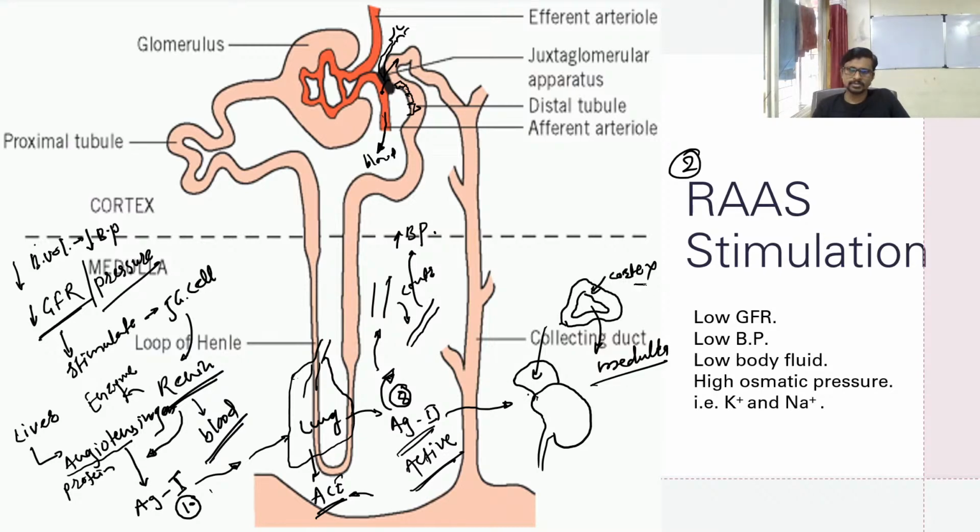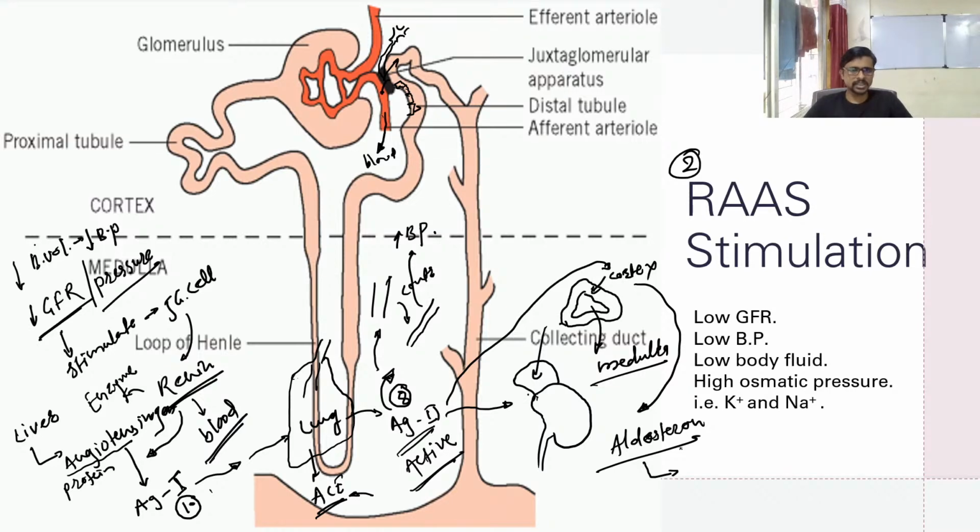Angiotensin 2 activates the cortex, and the cortex secretes one hormone. Can you guess, guys? It's aldosterone. This aldosterone hormone again acts on your DCT and PCT and absorbs sodium and water from the DCT and PCT. Let's see, guys, what happened.